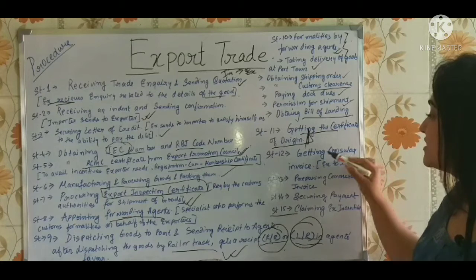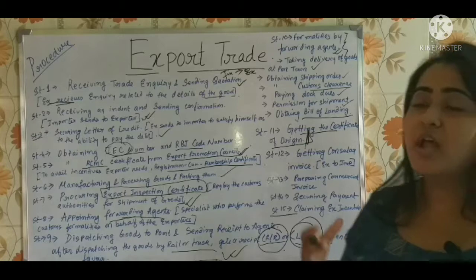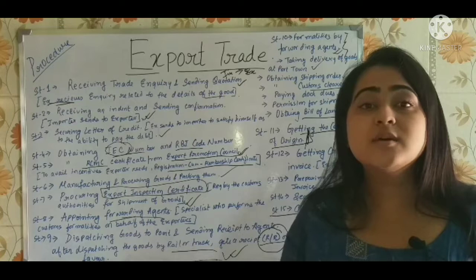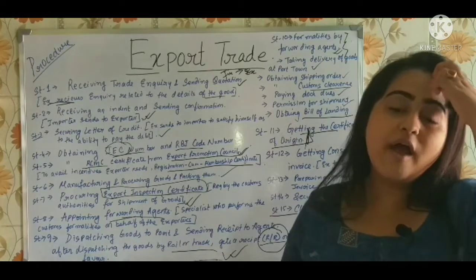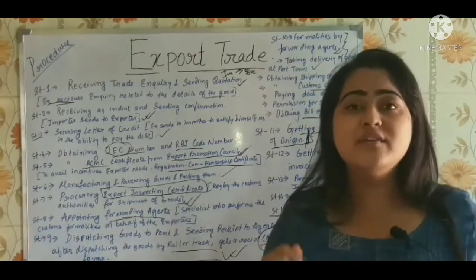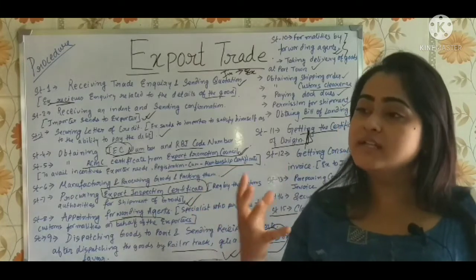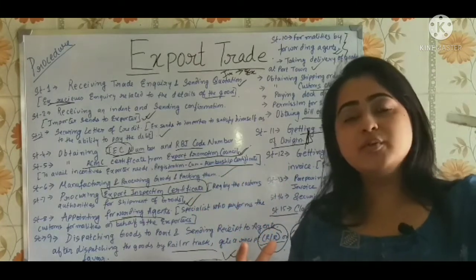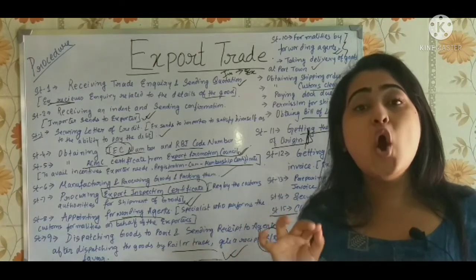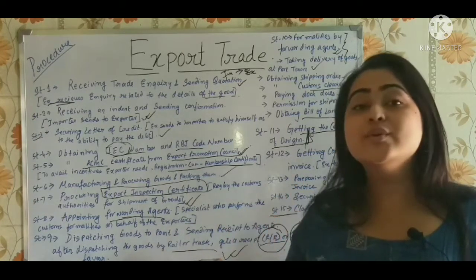Then step 12 is getting the consular invoice. What is this consular invoice? Sometimes what happens, once the goods have reached the importing country, the custom duty officers will have to open the goods and check, sometimes for ad valorem taxes. What are ad valorem taxes? Per unit tax, right? On each unit of goods that is present, tax has to be imposed. Now, to see whether the tax is imposed correctly or not, the custom duty officers will have to check each and every unit of goods.